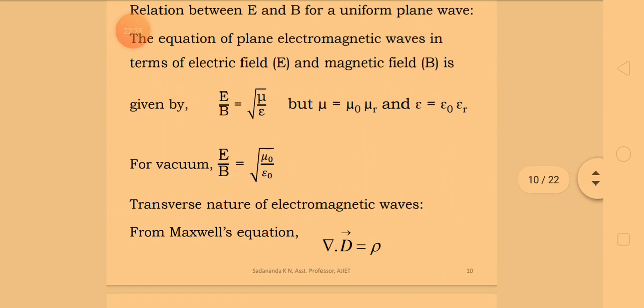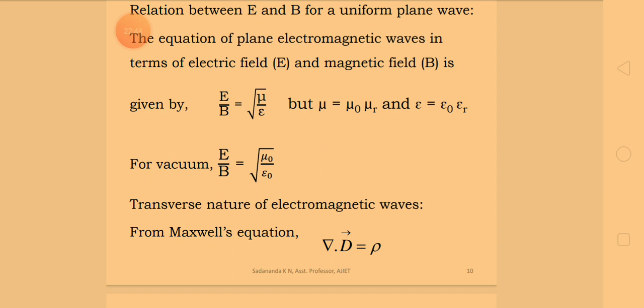The relation between electric vector and magnetic vector for a uniform plane wave. The equation for a plane electromagnetic wave in terms of the electric field vector E and magnetic field vector B is given by E by B is equal to square root of mu by epsilon.